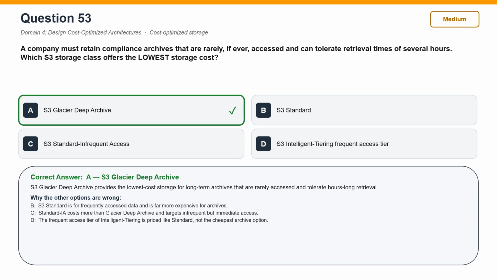Now, why the other options are wrong? S3 Standard is incorrect. S3 Standard is for frequently accessed data and is far more expensive for archives. S3 Standard Infrequent Access is incorrect. Standard-IA costs more than Glacier Deep Archive and targets infrequent but immediate access. S3 Intelligent-Tiering Frequent Access Tier is incorrect. The frequent access tier of Intelligent-Tiering is priced like Standard, not the cheapest archive option.